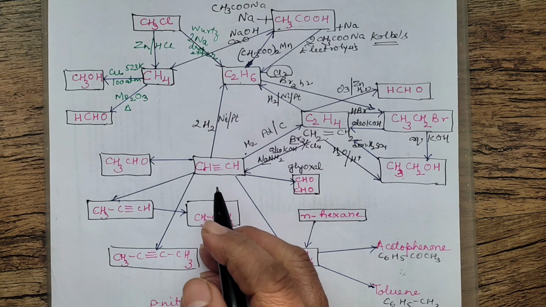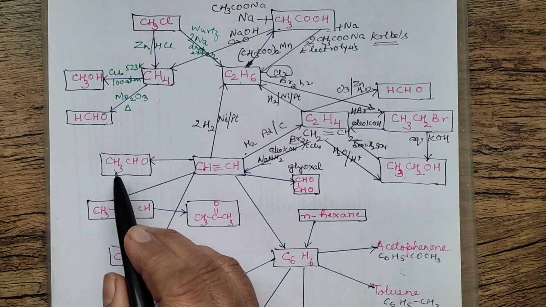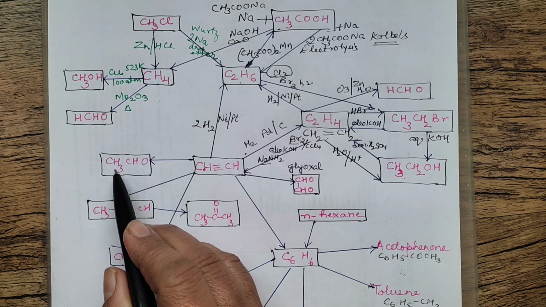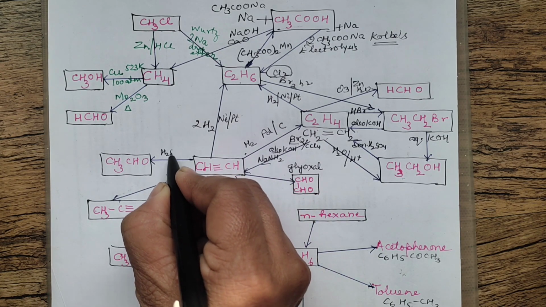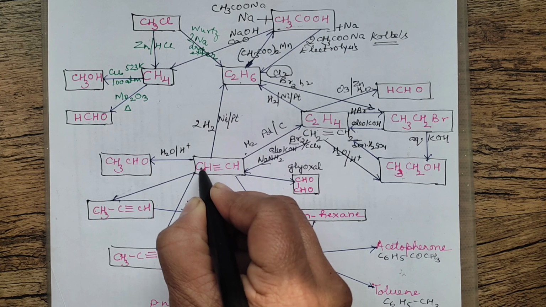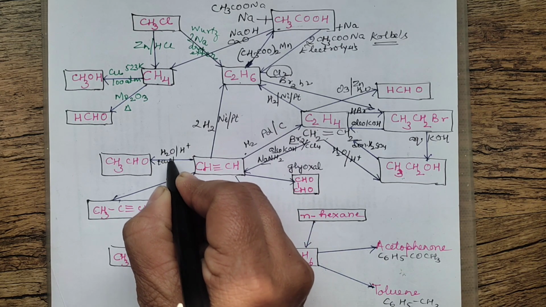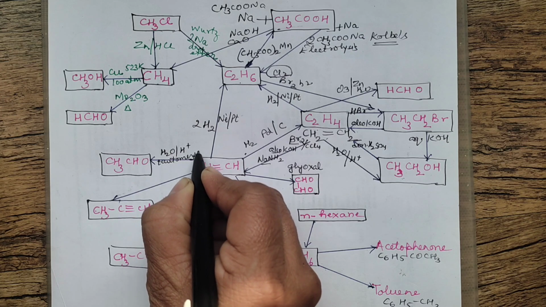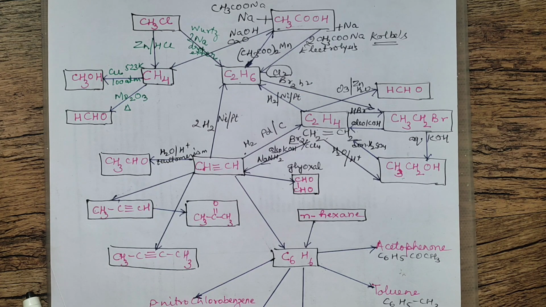Okay, then further, let's move this side now. Ethyne. Ethyne you can convert into acetaldehyde. How can you carry out this reaction? You can first add water in the acid medium, so HOH will add on and then followed by tautomerism. Tautomerism will help in rearranging vinyl alcohol to acetaldehyde, which is the most stable compound.